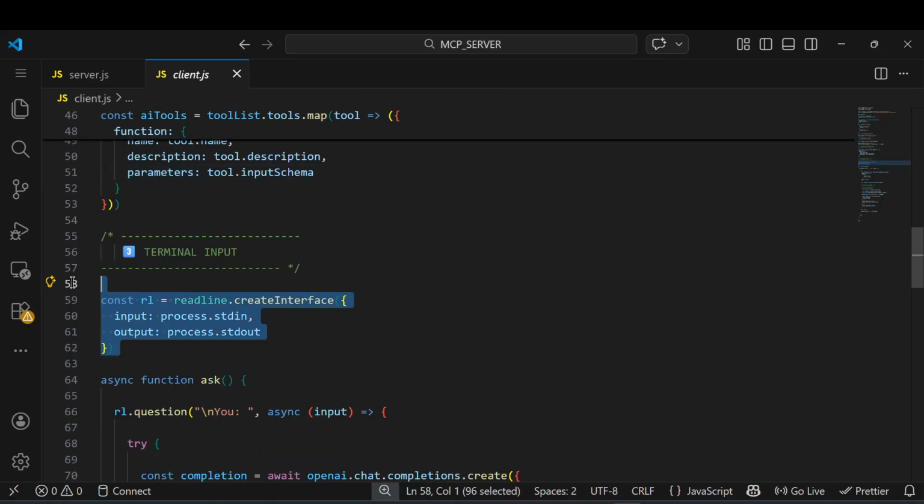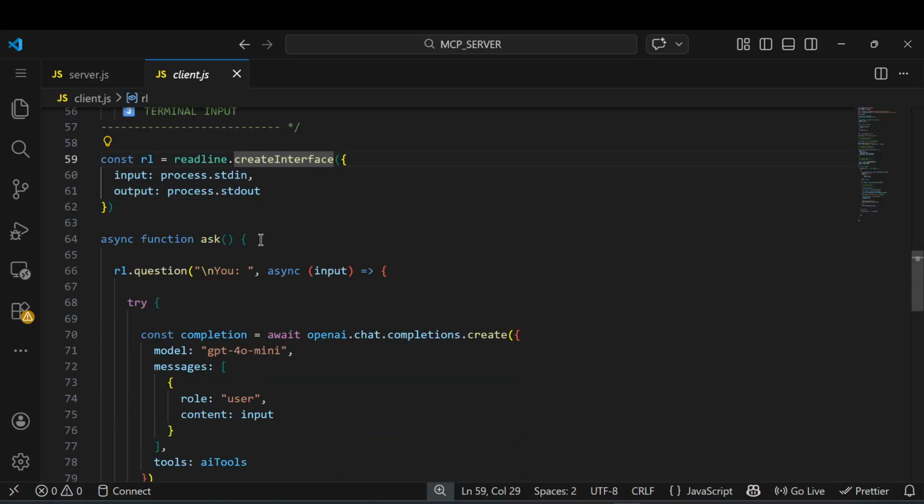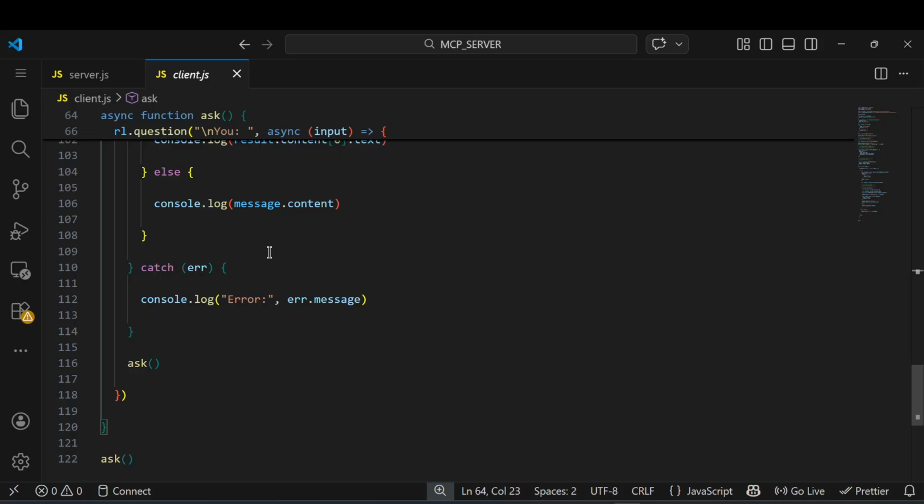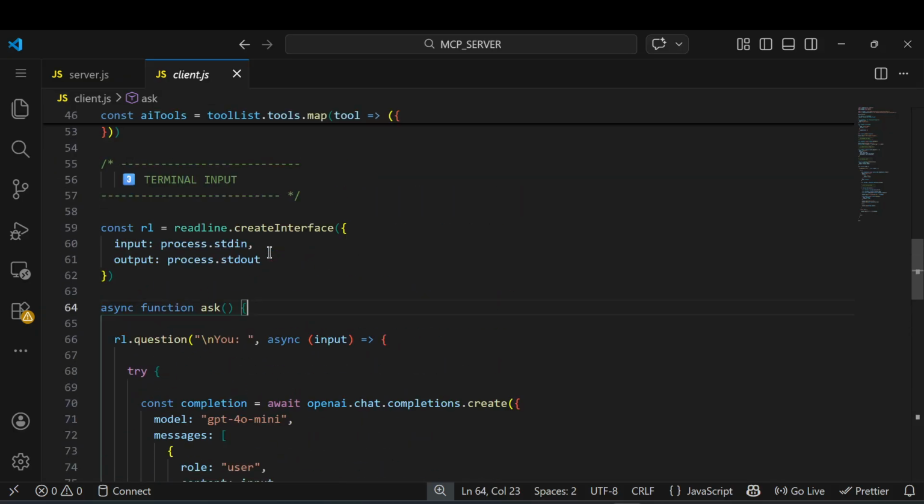Next, the terminal inputs. Simple, I just use readline to create the interface, where the input is process dot stdin and the output is process dot stdout. This is the ask function, which is responsible for initially starting our client application.